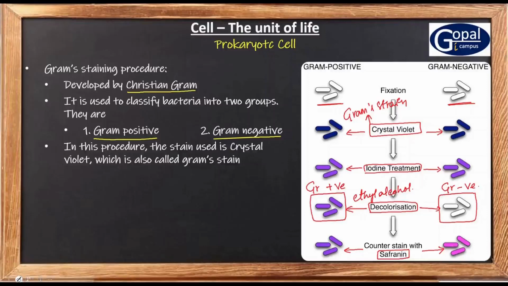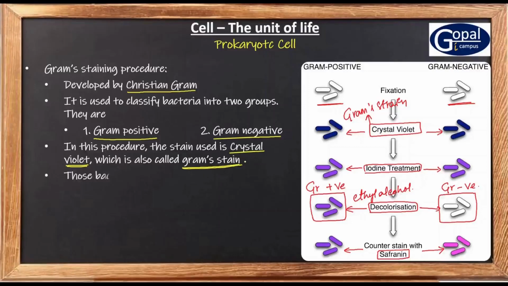So the stain that is used in the Gram's staining procedure is crystal violet. This crystal violet is also called Gram's stain.